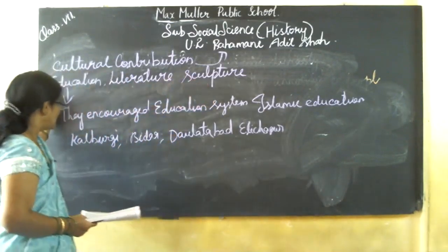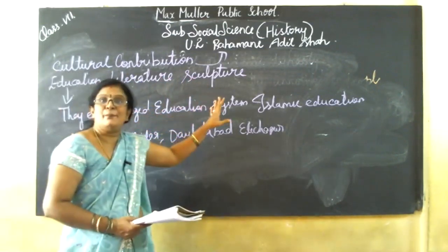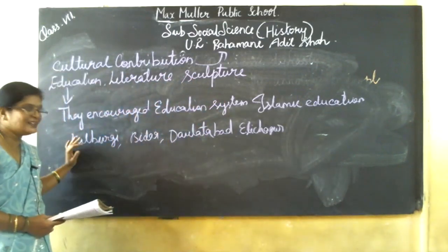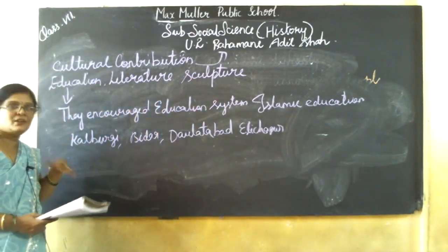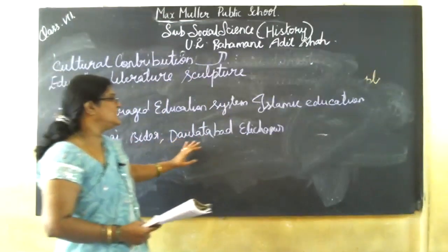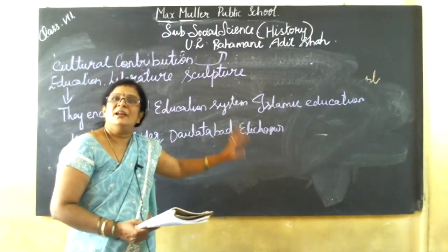First, we have seen education. They encouraged the Islamic education system, the main part of which was the Quran, so the Quran was chanted a lot. Kalburgi, Bidar, Daulatabad, and Elachipur were the centers where Islamic education started.